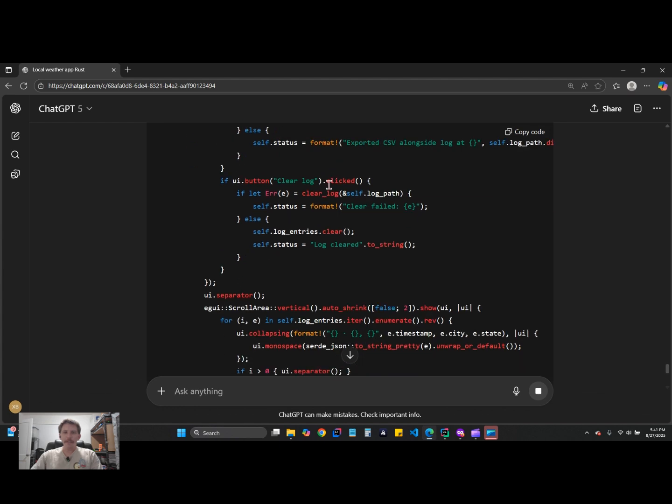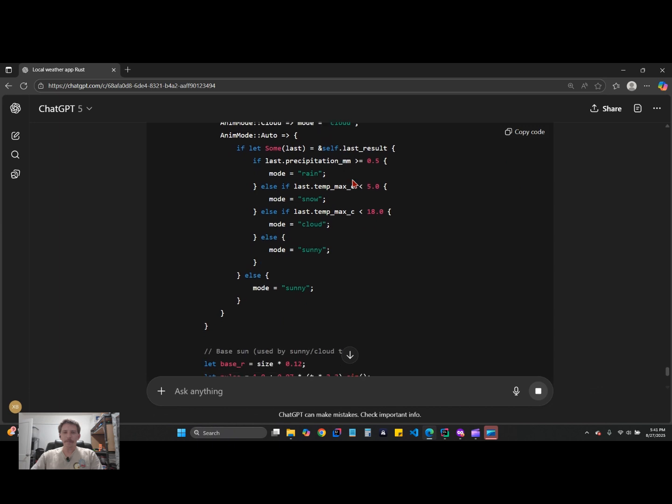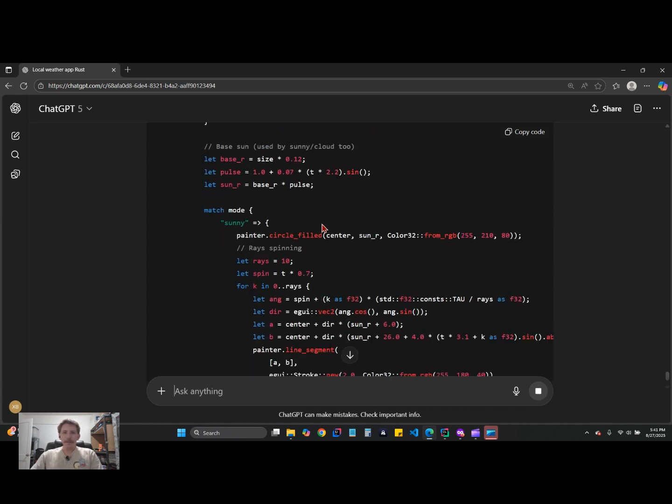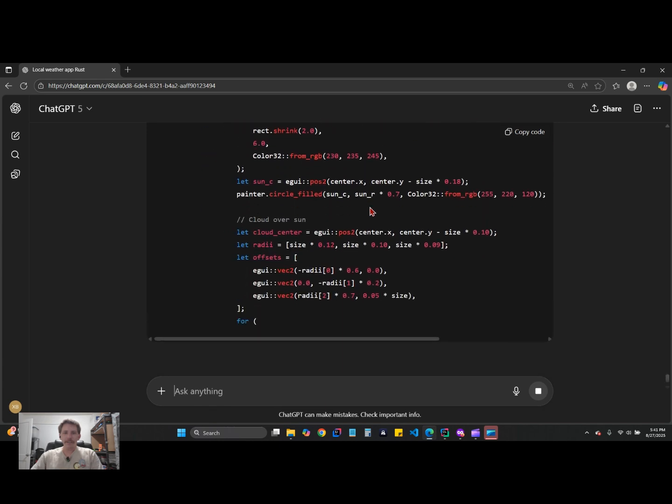I mean, it would have taken me hours and days to learn enough Rust code to write this app and get it to animate like that and fetch data from the internet. And also, we could compile this to WASM WebAssembly, and then we can actually put it online if you really want a browser-based web app. You could also do that as well.